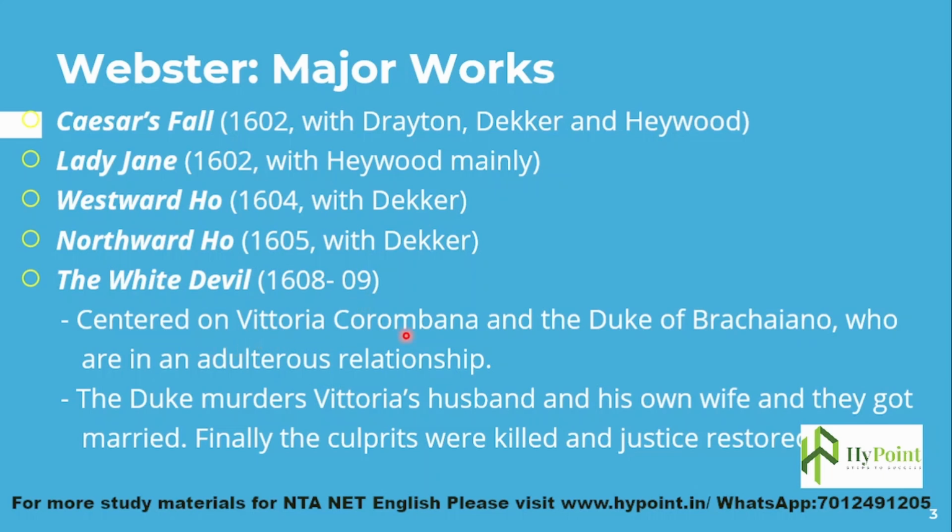About The White Devil we will have a separate video, so I'm just telling the frame of the story. The White Devil centered on a character known as Vittoria Corombona and the Duke of Bracciano, who are in an adulterous relationship. That means Vittoria is a married woman while the Duke of Bracciano is also a married man, but they are having an affair, and the Duke murders both Vittoria's husband and his own wife. They got married, and finally the culprits were killed and justice restored. So that's how the frame story goes.